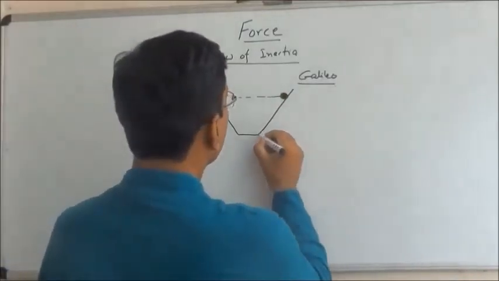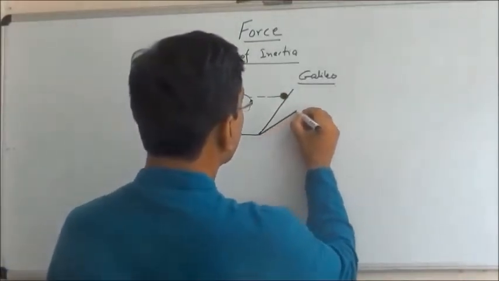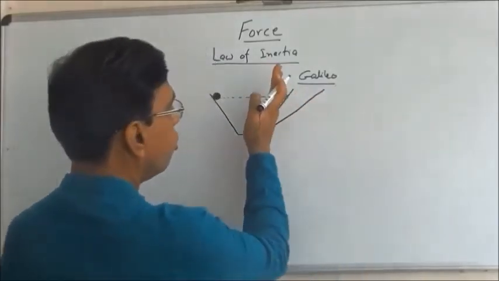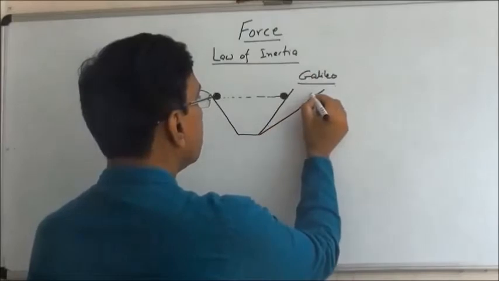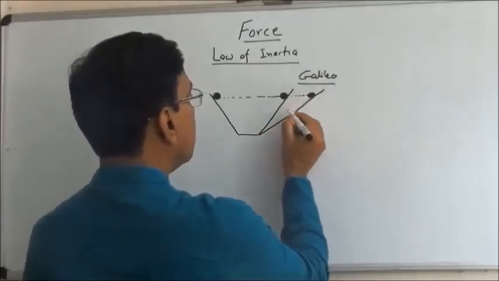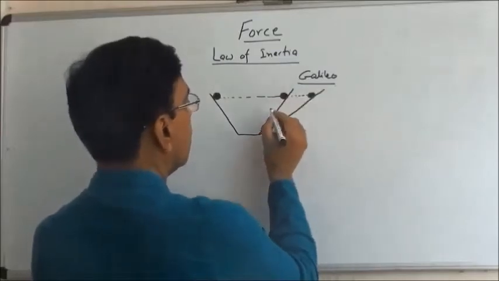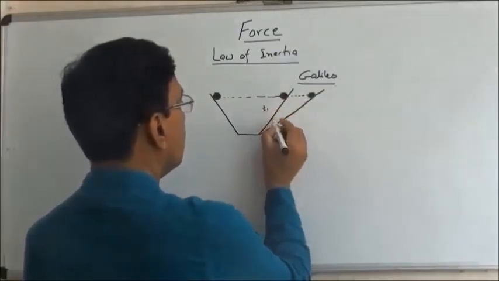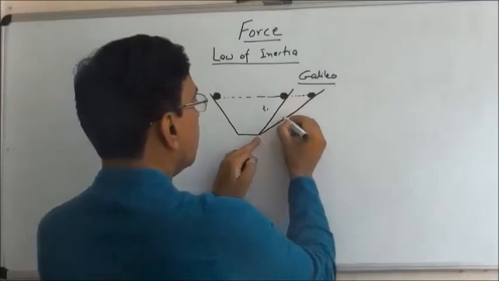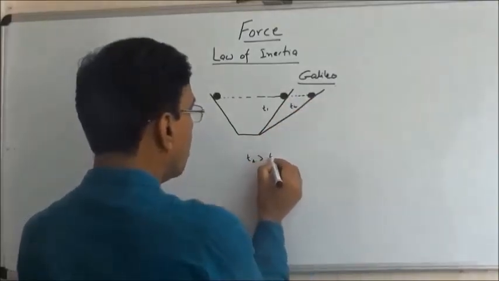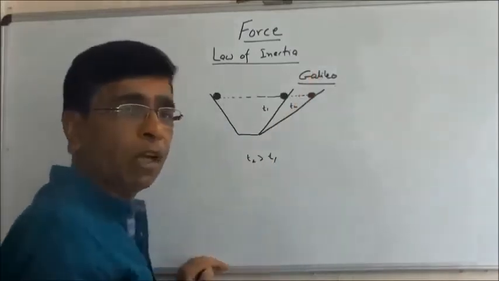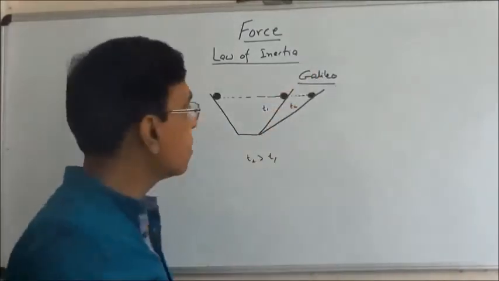Now he kept on changing the angle of inclination, and it still comes up to the same height, but now the distance covered is more. So if it took time t1 to reach here, then for this it takes time t2, and t2 is more than t1. It takes more time now because it is covering more distance.